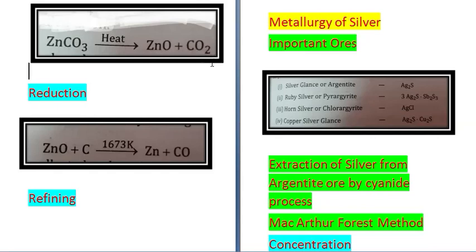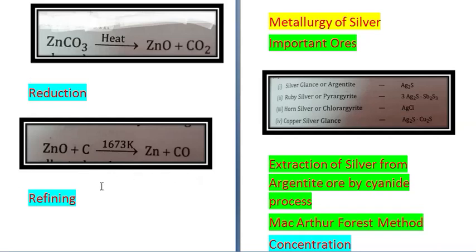Alright. Next is reduction of ore. ZnO, which is obtained, can be reduced to zinc by heating it at 1673 Kelvin in vertical fire clay retorts. Now ZnO plus C gives you Zn plus CO. The last step is refining.